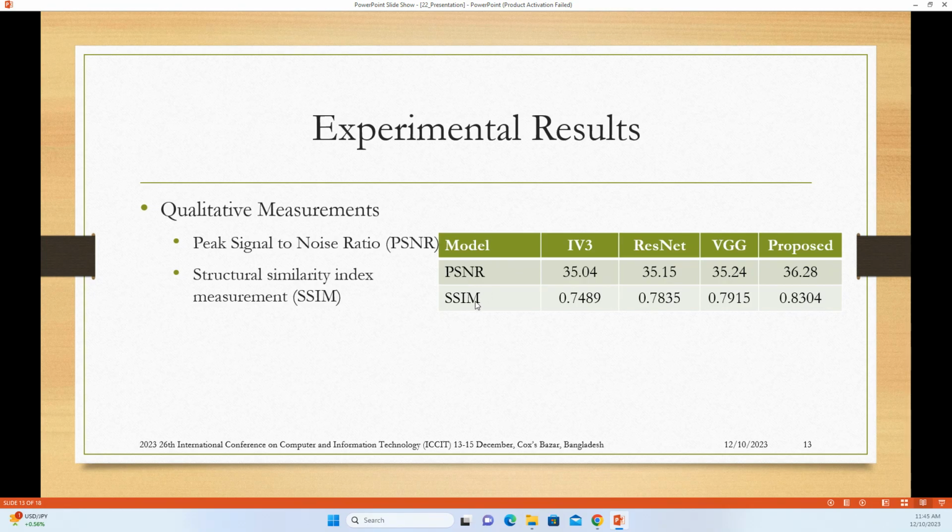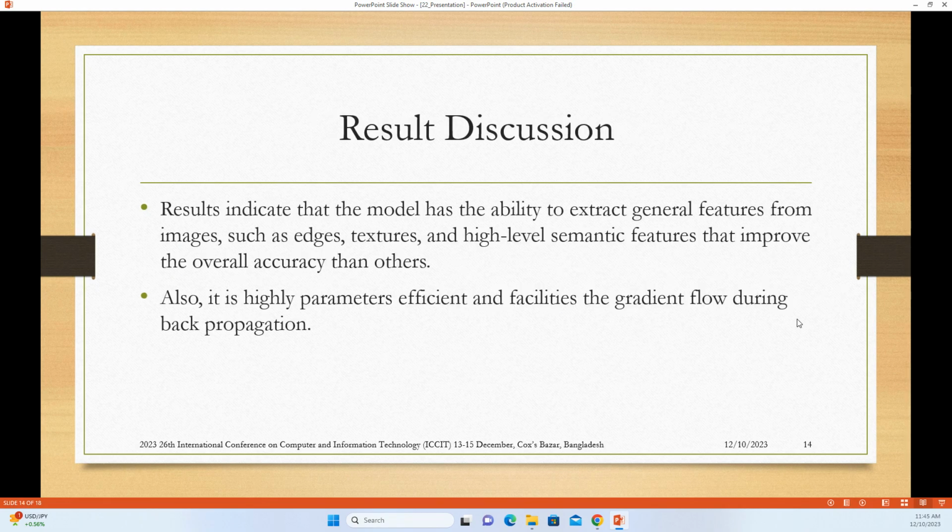Similarly, for the structural similarity index measure, the closer it is to one, the better the result. Here if we see the proposed algorithm, the PSNR is 36.28 decibel, whereas the SSIM is 0.8304.